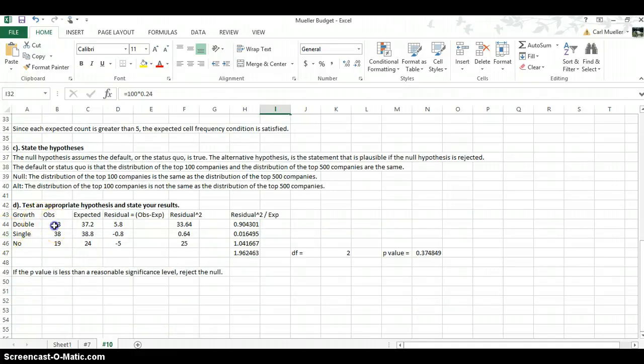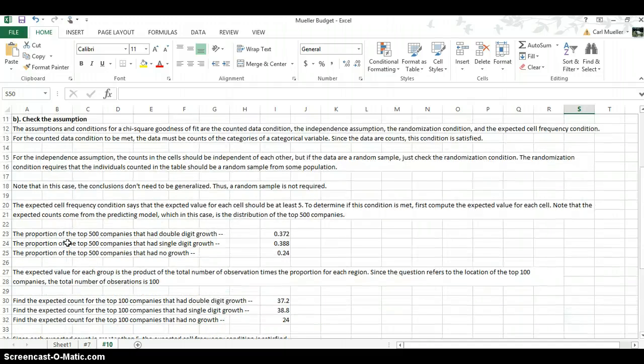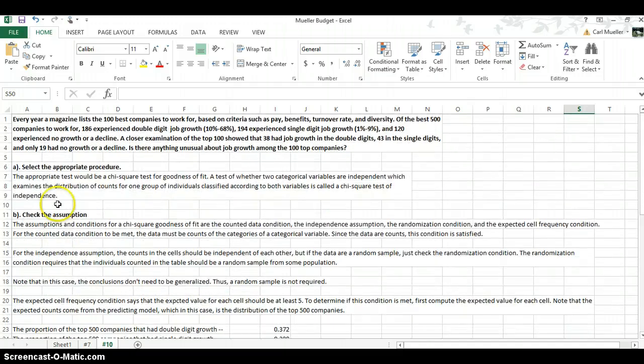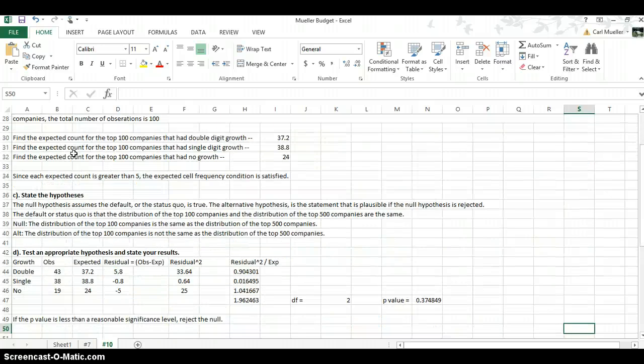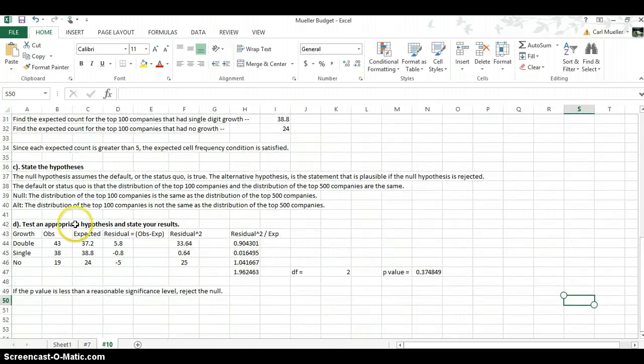So we have our observed right here, as you can see, and expected right here for the top 100. Where did these 43, 38, 19 come from? Remember, we go all the way up to our question itself, and you can see the top 100: 38, 43 single digit, 19 no job growth. That's where we got these values that we're using in part D.